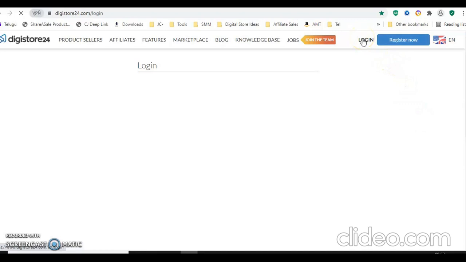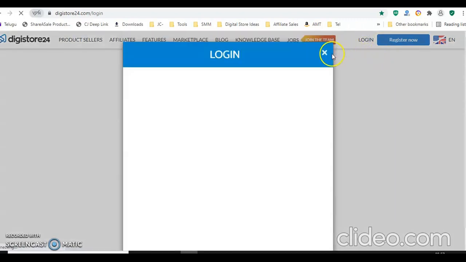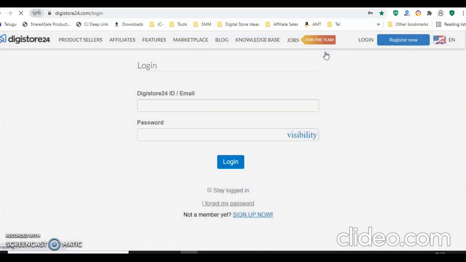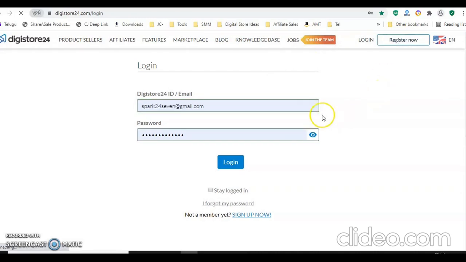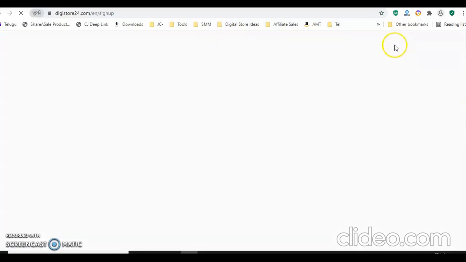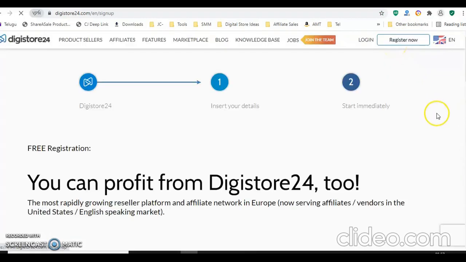So here you need to log in, not log in. For the first time you are coming, right? So you just need to register here. Just click on register. After clicking on register, you will get these details.